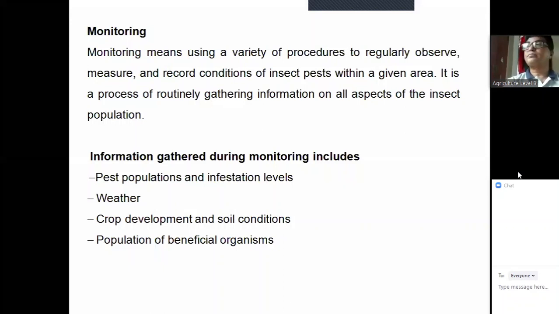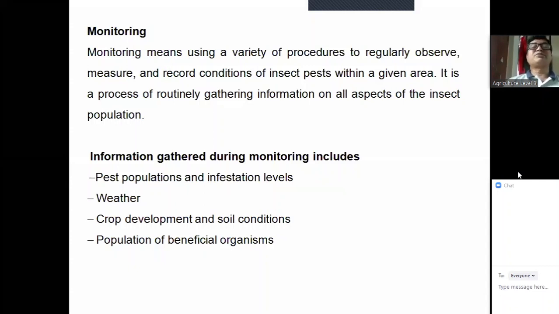Conditions means when the infestation starts, when the population incidence starts, what the initial number is, and then how the number is fluctuating, what about the adults, what about the immature, what about the eggs, and so on. All these things. It is a process of routinely gathering information on all aspects of the insect population. All aspects means insect behavior, like the adult, immature, eggs, and the number even. In addition to this, the weather parameters, because weather is very much related with the population of the insect. So it is called all aspects of the insect population.